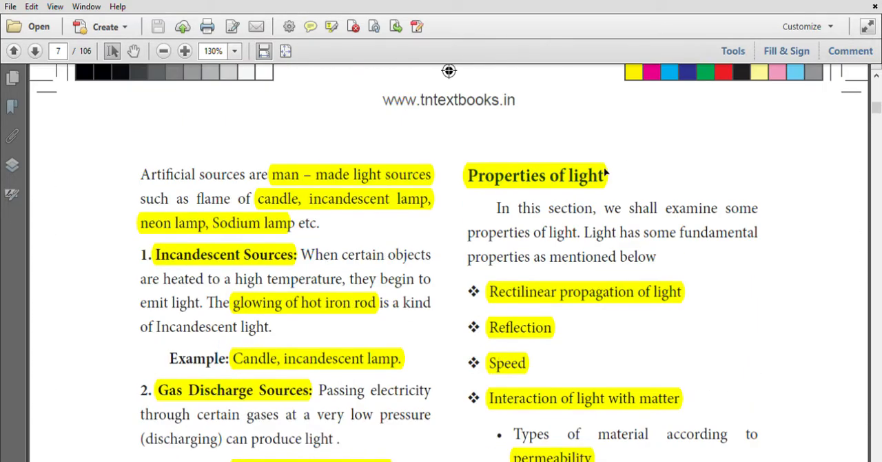Properties of light. Light propagates in a straight line, that is called rectilinear propagation of light. The mirror reflects the light. Light travels at a speed of 3 lakh km per second.